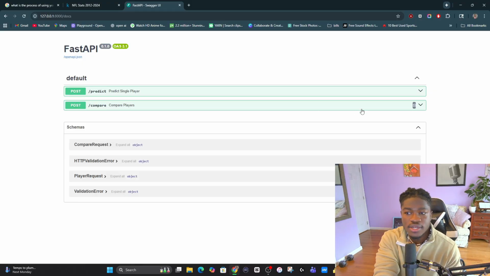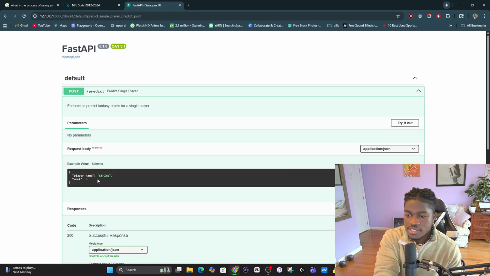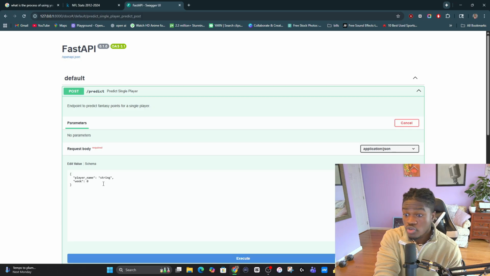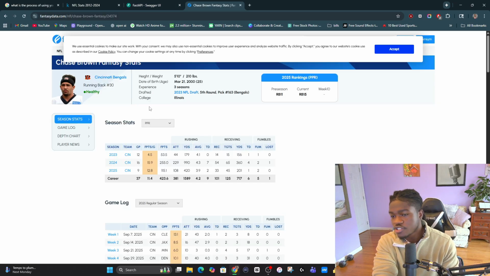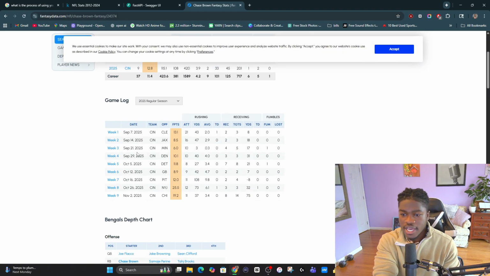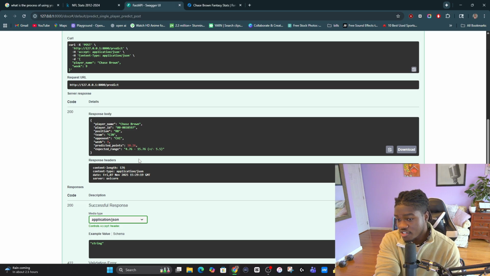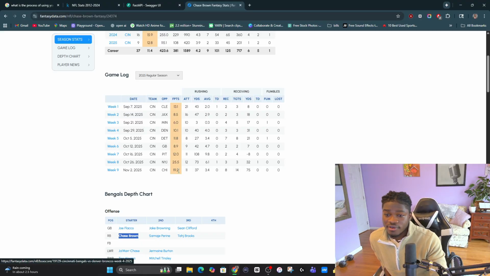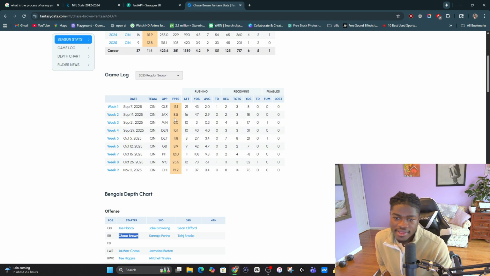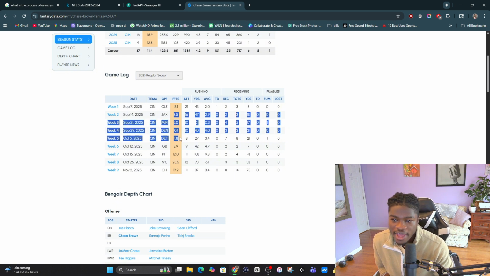I don't have a front end right now, but we're going to use this right now. Let's say, for example, we are trying to actually test our model. Guys, we're going to use this player, Chase Brown. Okay, Chase Brown, he had about 19.2 points in week 9. Let's see what our model says about Chase Brown here. The model is actually predicting that Chase Brown score about 10 points. But if you look at the performances of Chase Brown over the past, you can clearly see that Chase Brown has struggled tremendously, and the model doesn't really know the context.